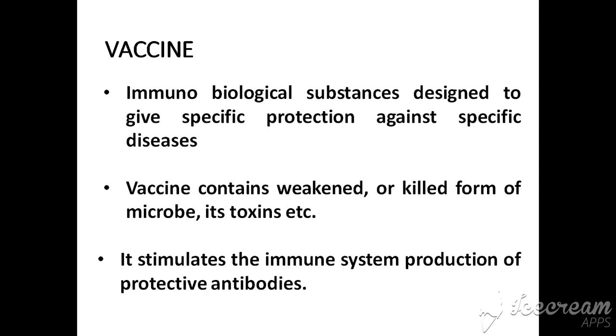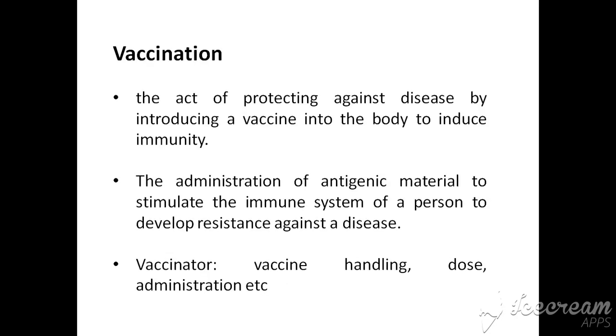So what is a vaccine? A vaccine is basically an immunobiological substance designed to provide specific protection against a specific disease. A vaccine is prepared from weakened or killed live agents. On the other side, there is vaccination, which is the act of administering antigenic material in order to produce antibodies.